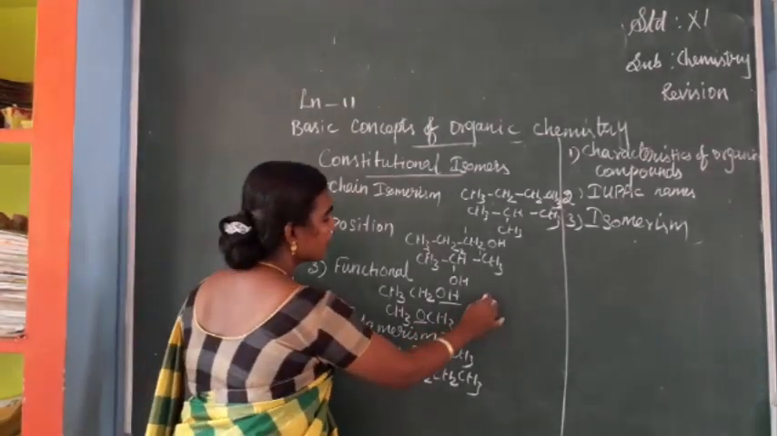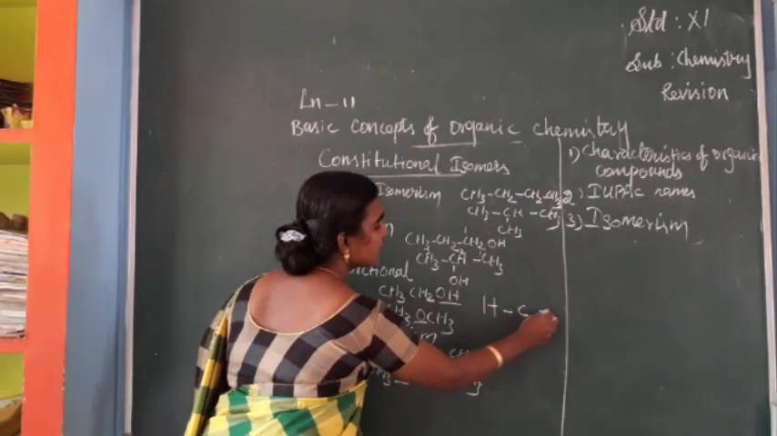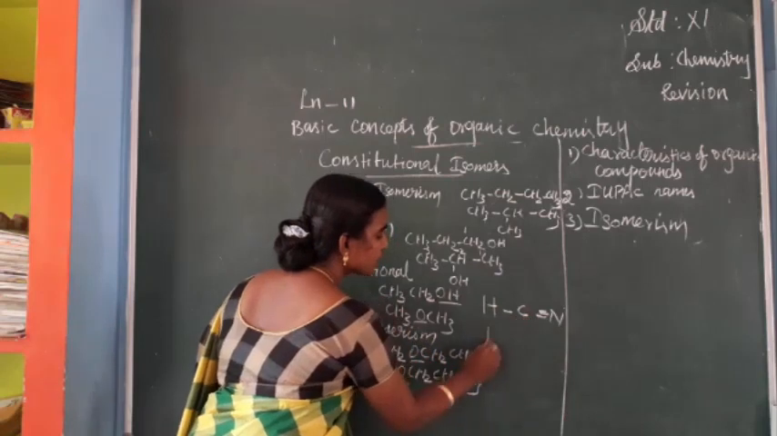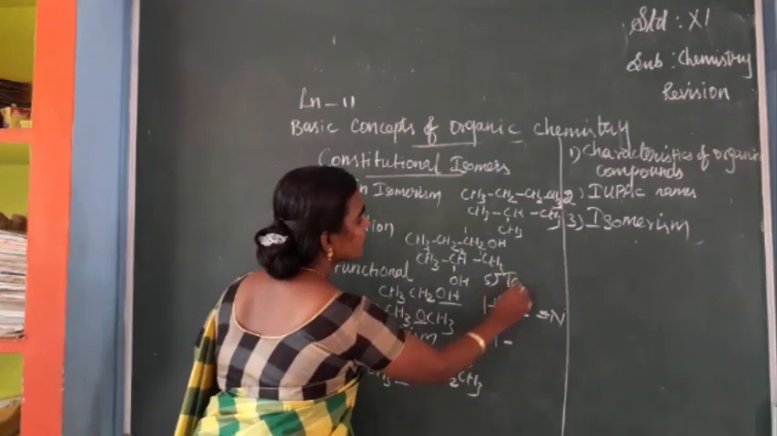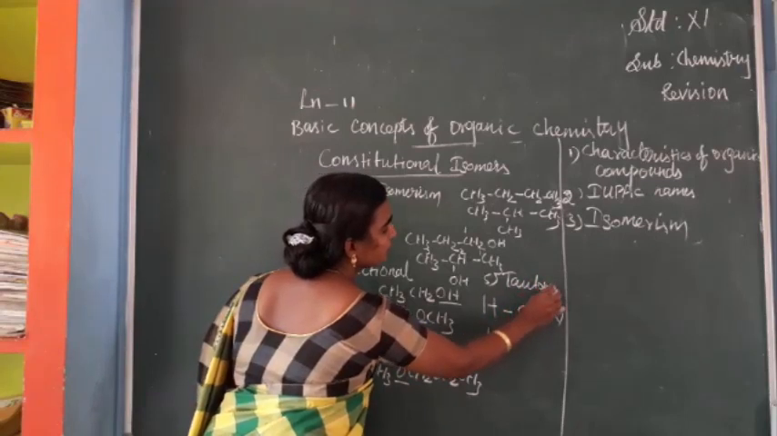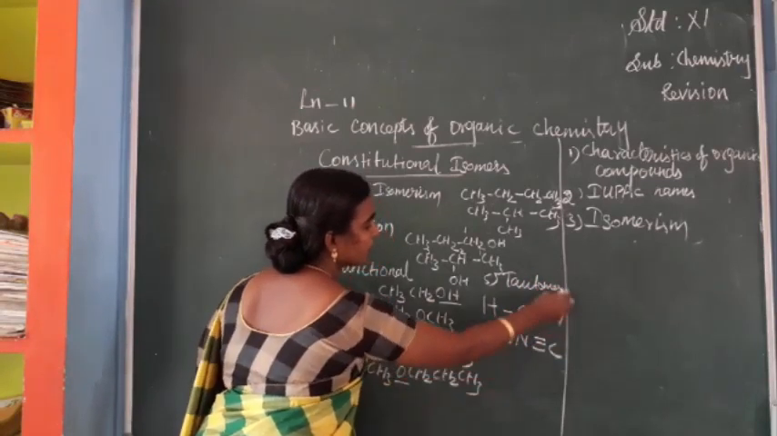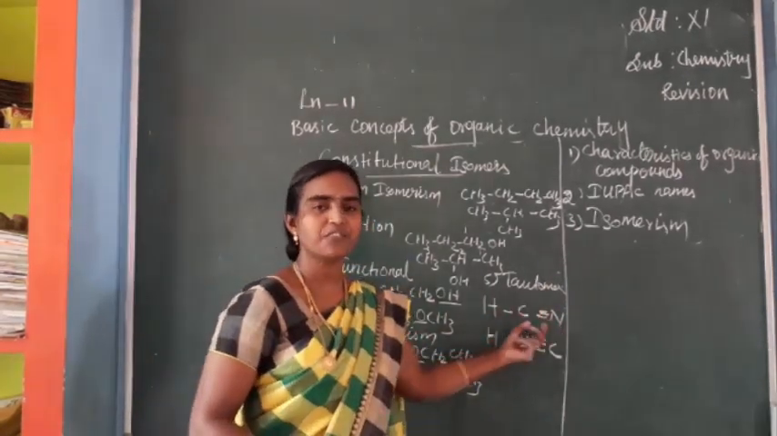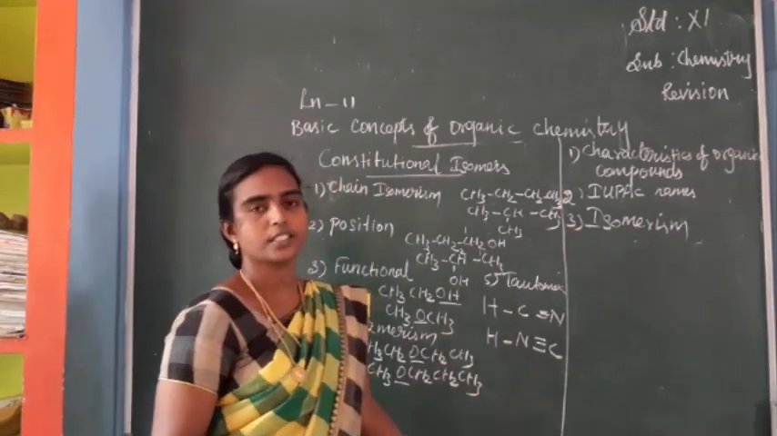Okay. So one more isomerism, that is tautomerism. The best example is maybe HC triple bond N, hydrogen cyanide, where the heteroatom is moved in tautomerism. So we can write N triple bond C. So if the position of the heteroatom differs from its original position, this is the example for tautomerism. Is it clear?